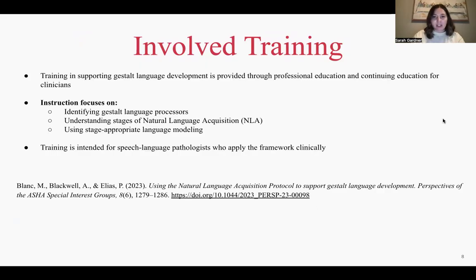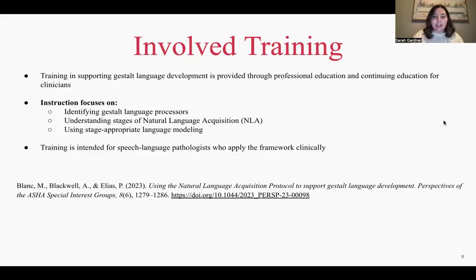So, before clinicians can effectively support Gestalt language processors, it's important that they receive proper training in this approach. Training in supporting Gestalt language development is typically provided through professional education and continuing education opportunities. Instruction focuses on a few key areas: identifying Gestalt language processors, understanding the stages of natural language acquisition, or the NLA, and using stage appropriate language modeling and therapy.